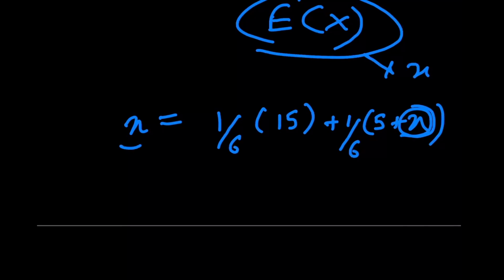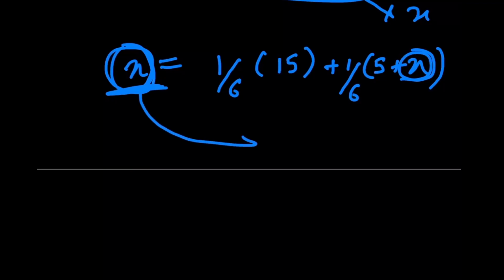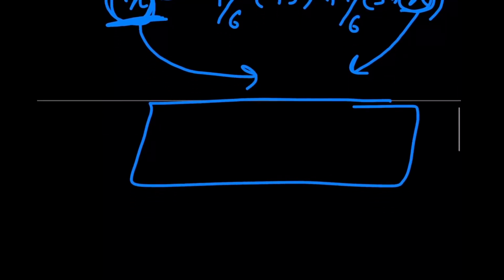Now this x and this x are the exact same, and this is the crux of the problem. It is crucial to understand that the pattern repeats. The expected number of bananas that the monkey is going to eat at the start of the game before the very first round is the exact same value as the expected number of bananas that the monkey is going to eat, given that he gets a 6 on his first roll, counting from the second roll onwards. It's the exact same scenario because the process completely resets.